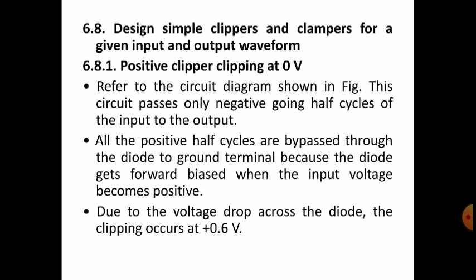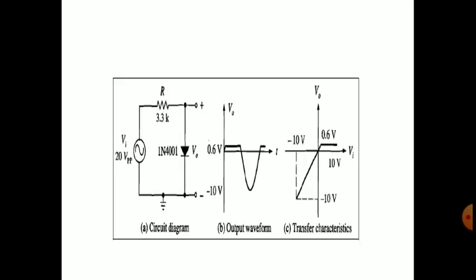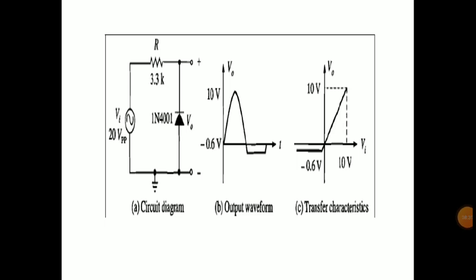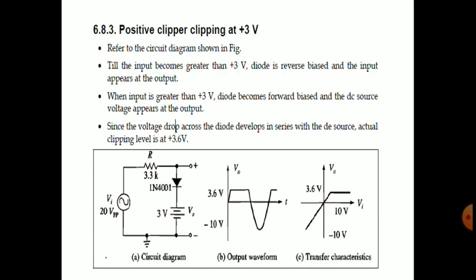This is positive clipper at 0 volts. Yes, we have reached the last 5 to 6 minutes of the class. Then you must draw all these waveforms and circuits, and then we can conclude today's class. And this is also positive clipper clipping at plus 3 volts.